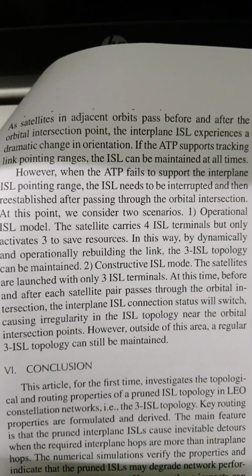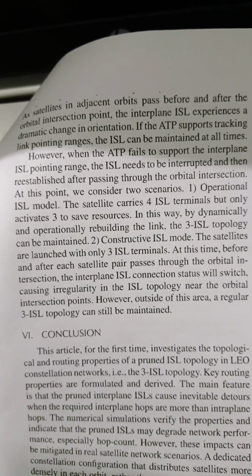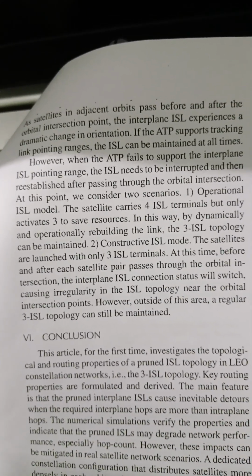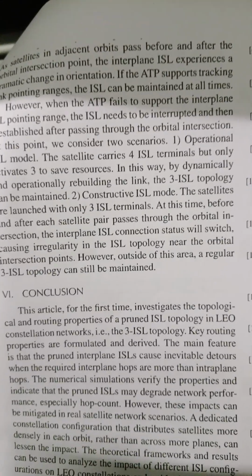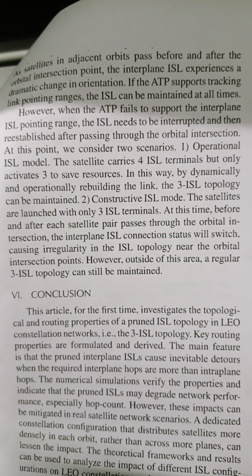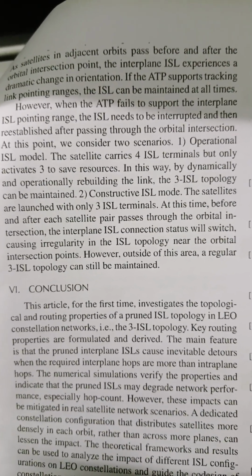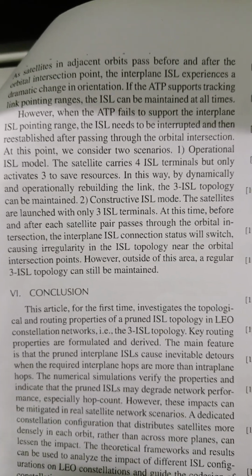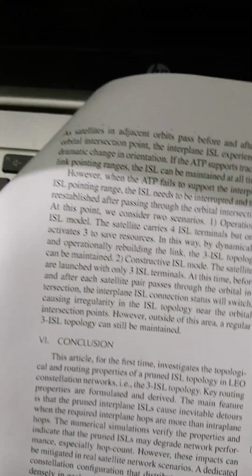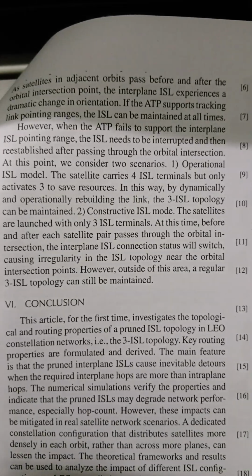As satellites in adjacent orbits pass before and after the orbital intersection point, the interplane ISL experiences a dramatic change in orientation. If the ATP supports tracking link pointing ranges, the ISL can be maintained at all times.